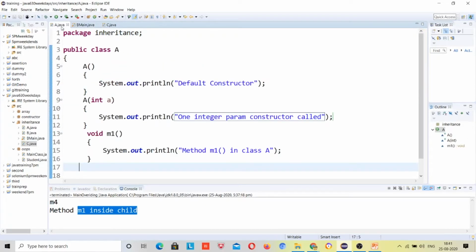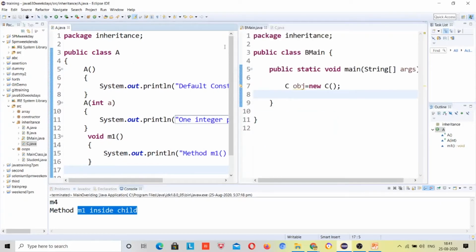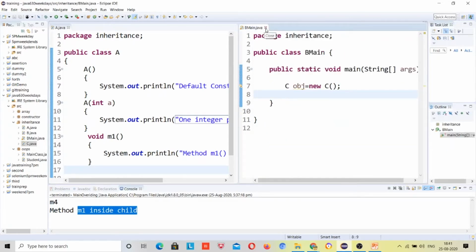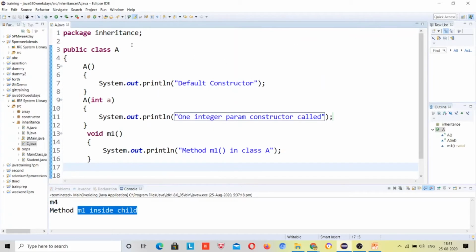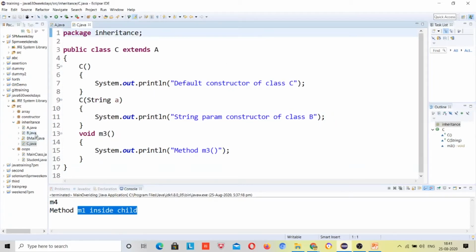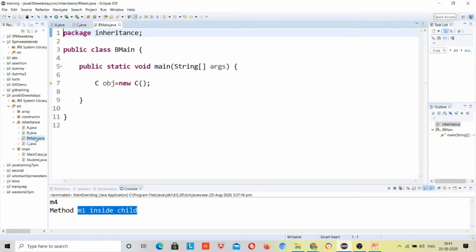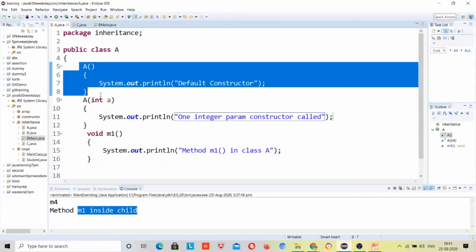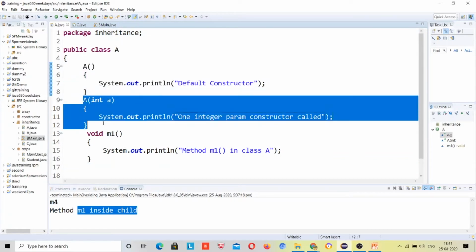Now what is happening, there is a class A and class C, and this is the main class for both. Class A has two constructors, one is the default constructor and one is the parameterized constructor.